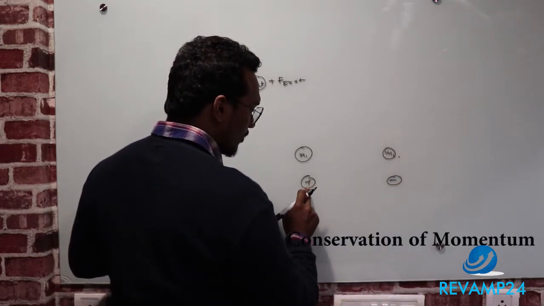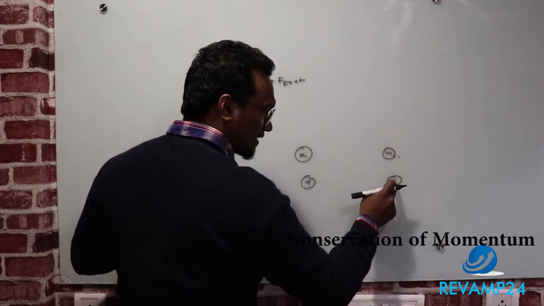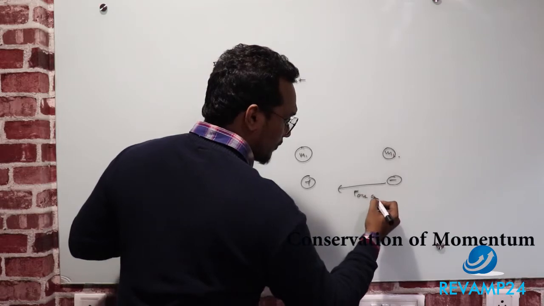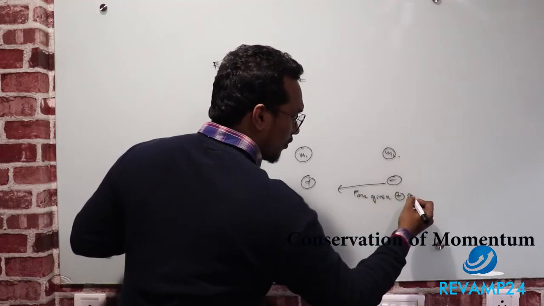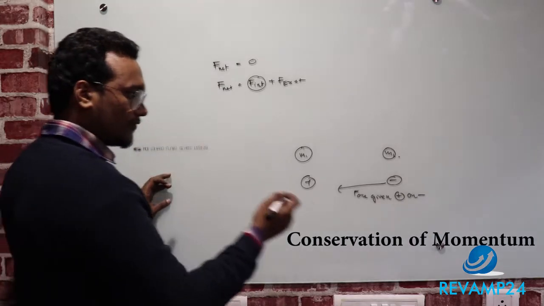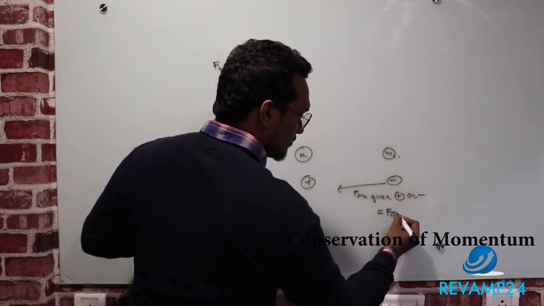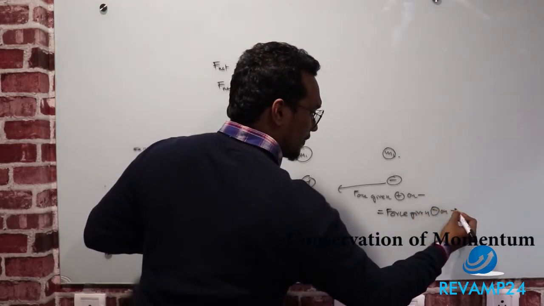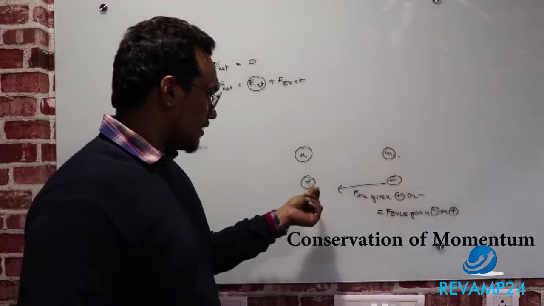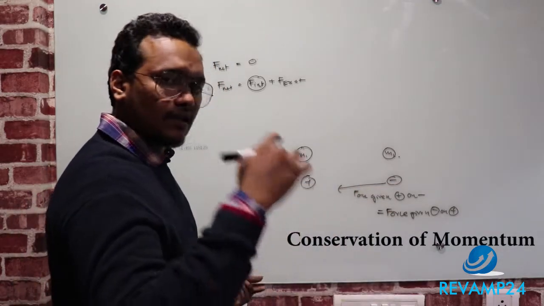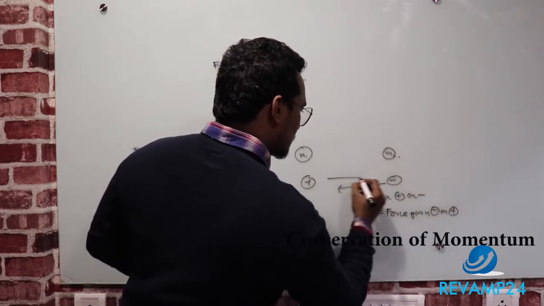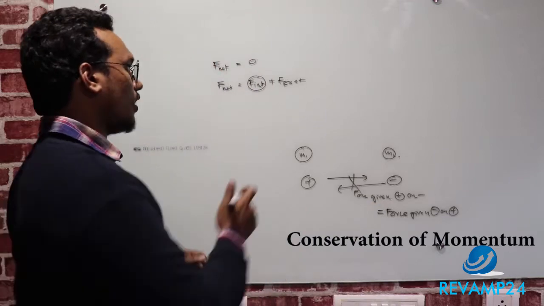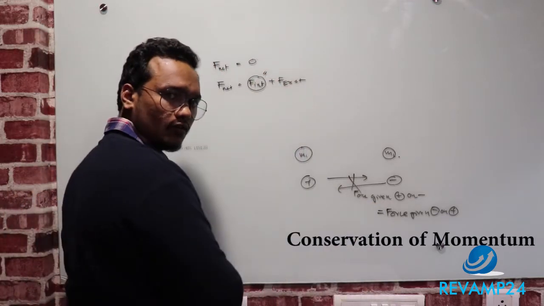The force by which the positive charge attracts the negative charge, that is the force given by plus on minus, will be equal to the force given by minus on plus. So these two forces will be cancelling. Always, the sum of the internal forces will be 0.